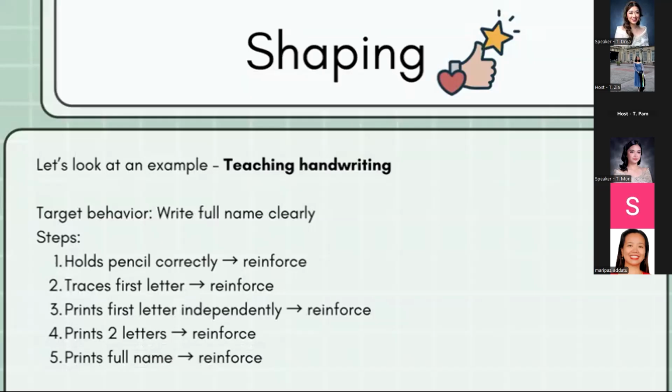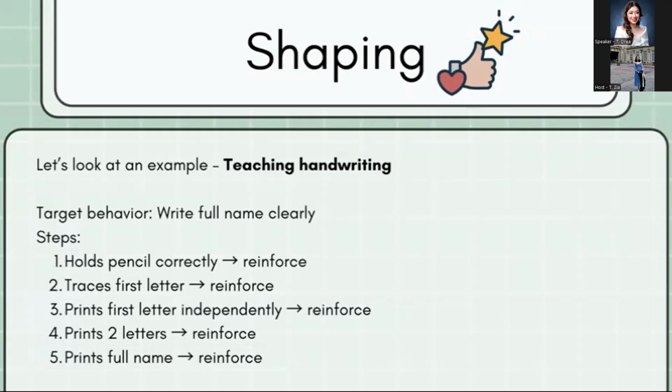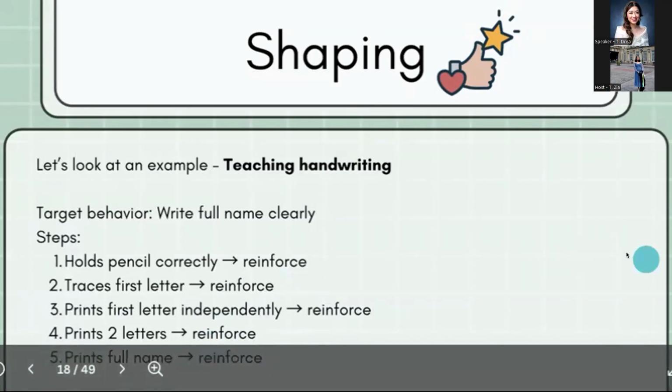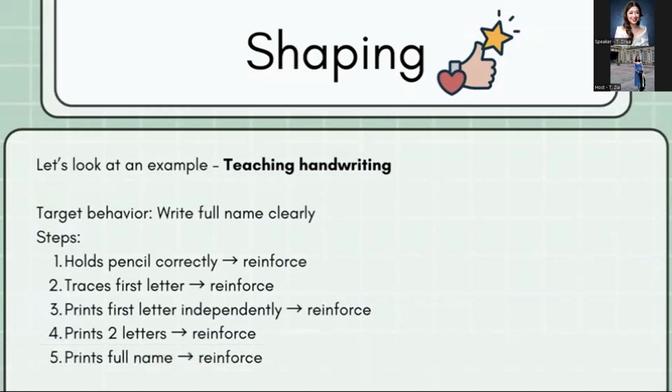Next, if they're able to trace the first letter, we also give reinforcement. If they print the first letter independently, we reinforce that. If they're able to print two letters and then the full name, we give reinforcement. Each step is reinforced until the child can write their full name.